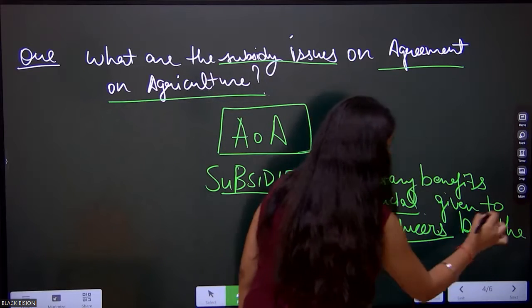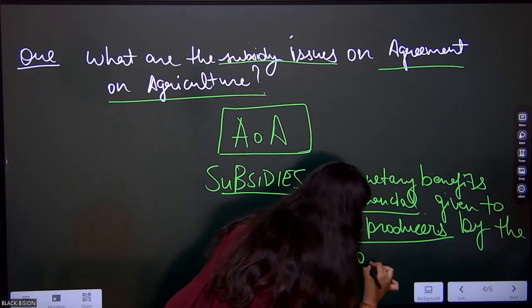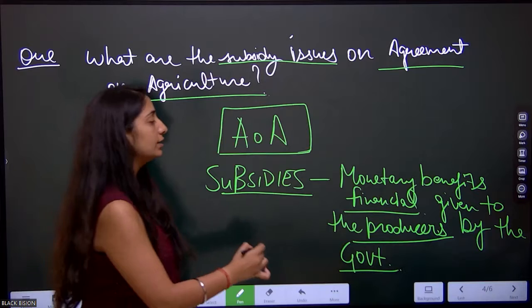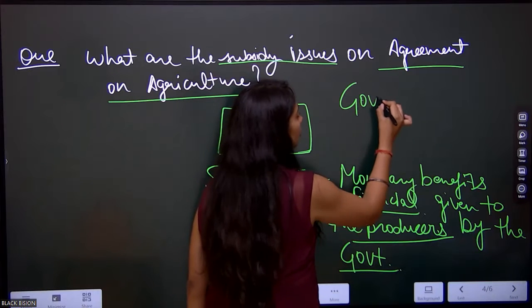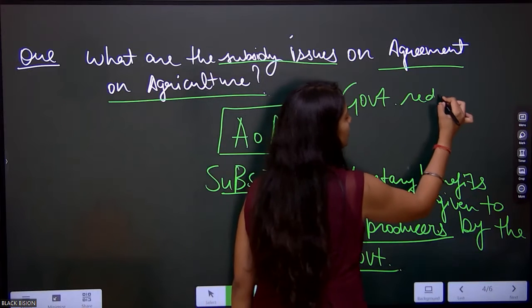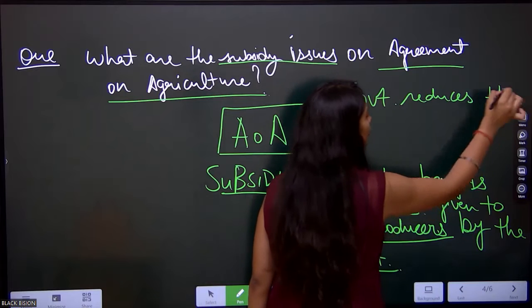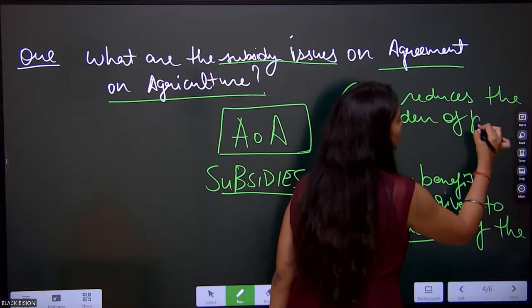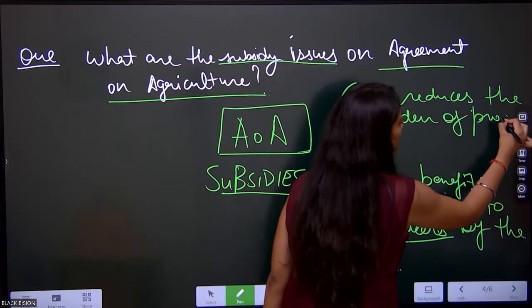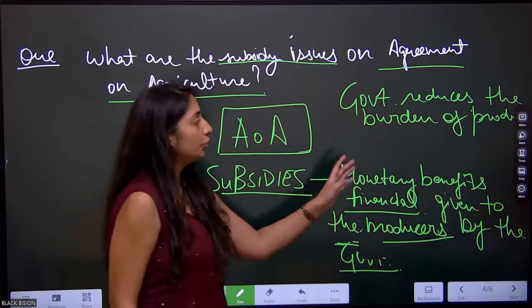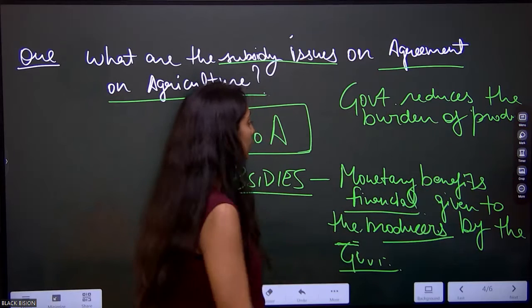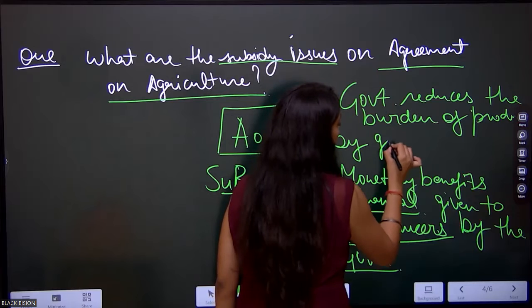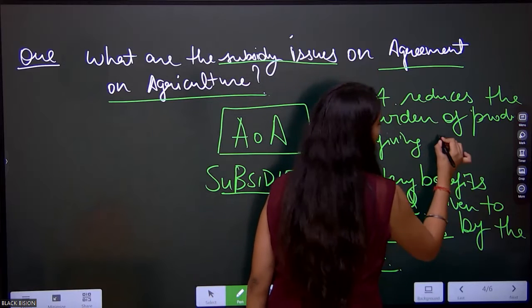By the government of that country. So basically understand this, that the government reduces the burden of producers by giving them subsidies.